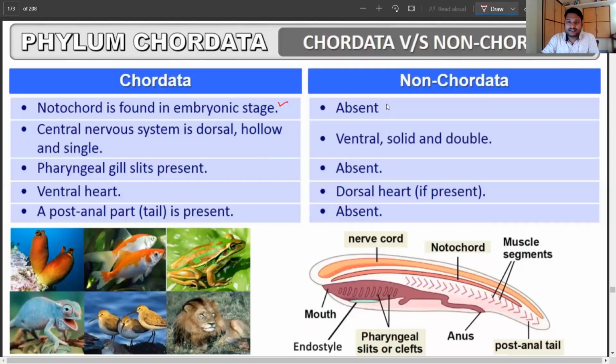Whereas in case of non-chordates, they are absent. Now, the central nervous system is dorsal, hollow, and single in chordates. In non-chordates, the nerve cord is present, but in this case, it is ventral, solid, and typically double.